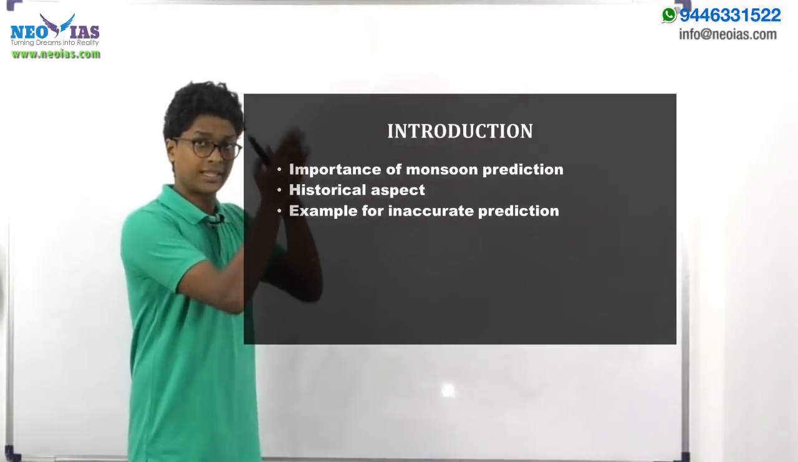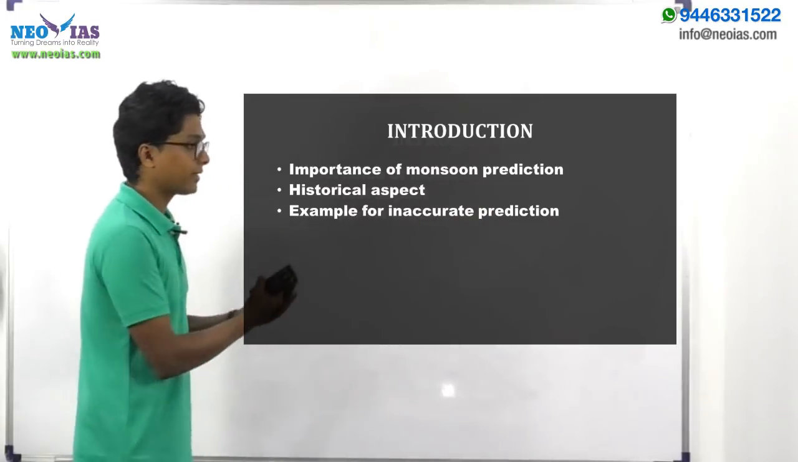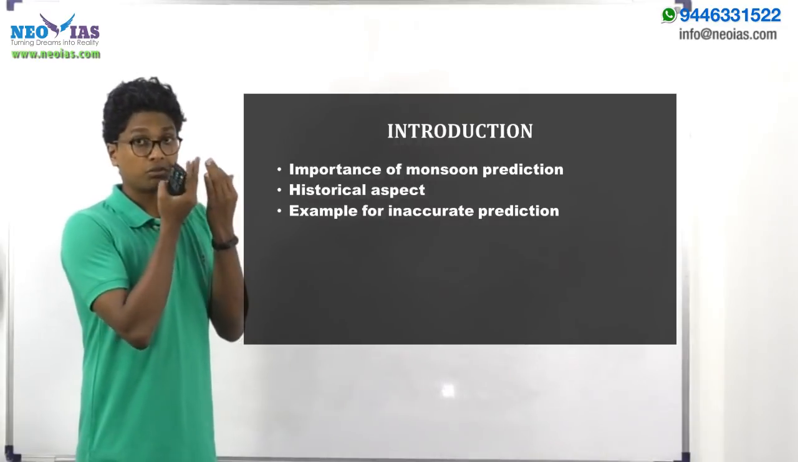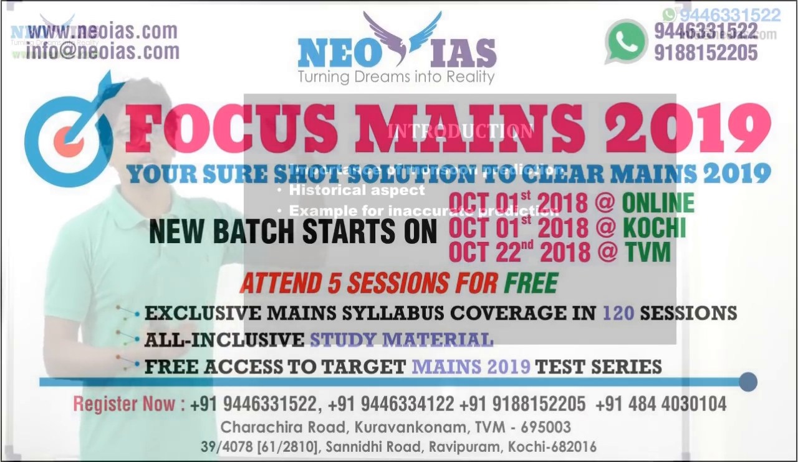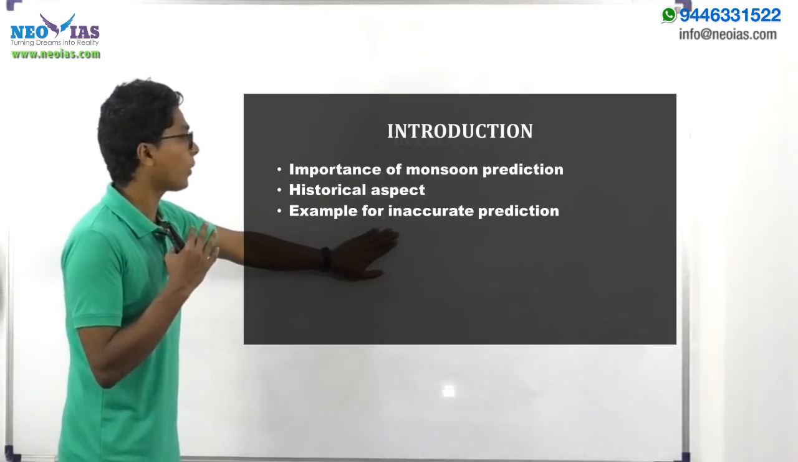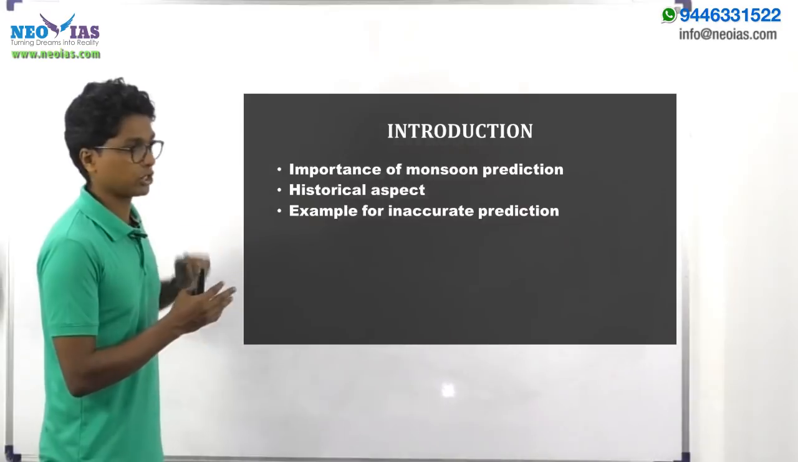We can substantiate that statement by bringing in an example, right? You can take the case of 2012 monsoon prediction, or the 2014 monsoon rainfall, where they predicted above normal rainfall, but during that year we had one of the worst drought conditions. So if I am bringing in one example for the inaccurate monsoon prediction, our introduction will be sufficient.